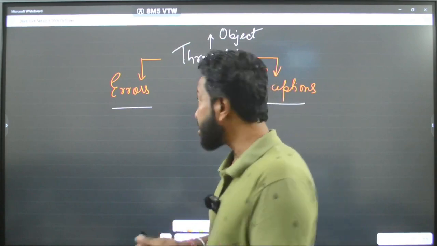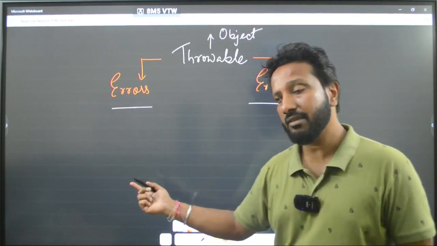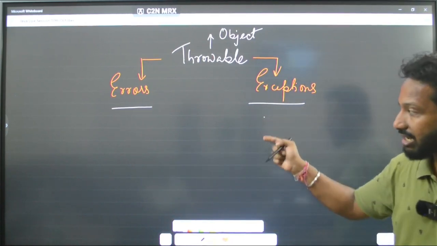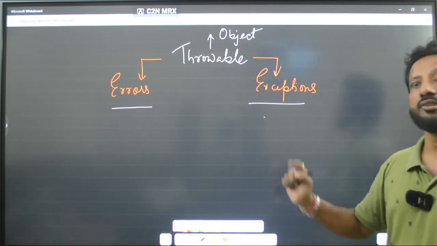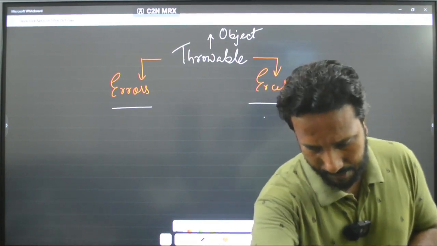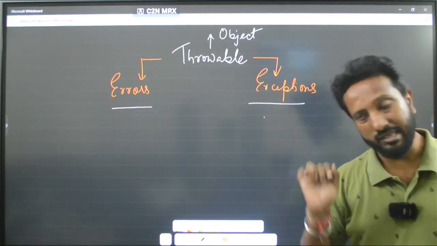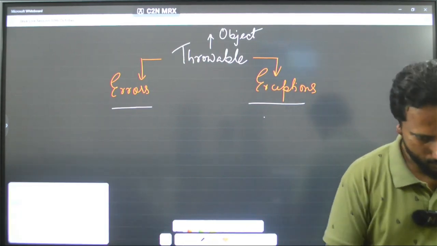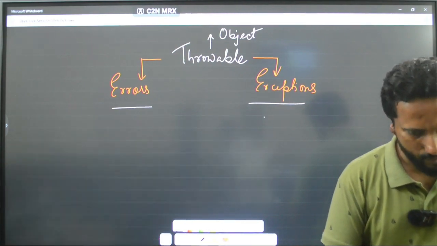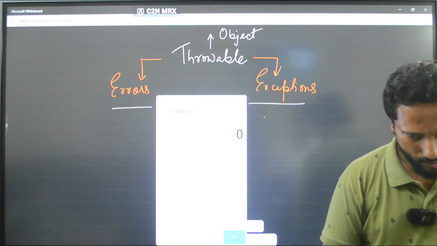Now, as I said, errors, I told you, right, runtime errors and compile time errors. Similarly, exceptions: checked, unchecked, and what? User defined. So, now let us do one thing. I will show you something in real time so that you can understand that. I will open the calculator in my system and I will just do something like this. I am saying 1 divided by 0.